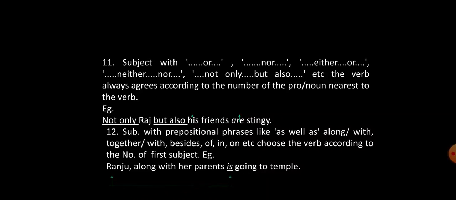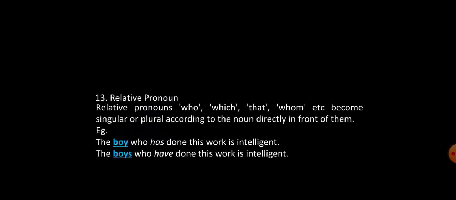Now the next rule is with relative pronouns. Relative pronouns, for example who, that, whom, etc., become singular or plural according to the noun directly in front of them. For example, the boy who has. Here boy is singular, so we use the singular verb has. Next example, the boys who have done. Boys is plural, so we use the plural verb.